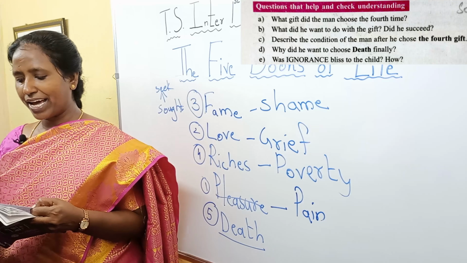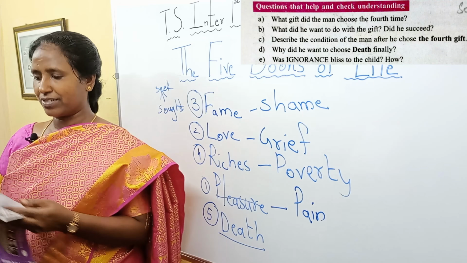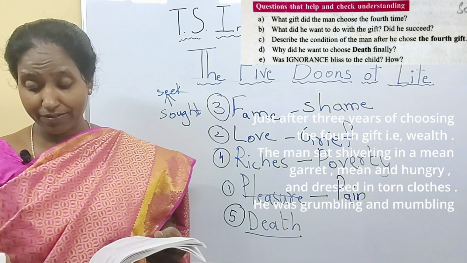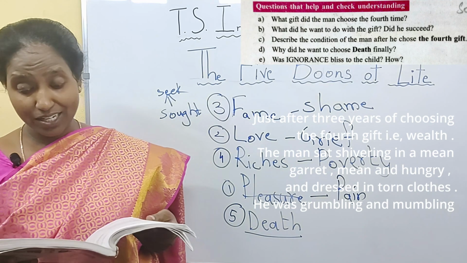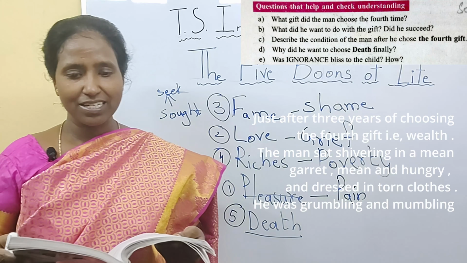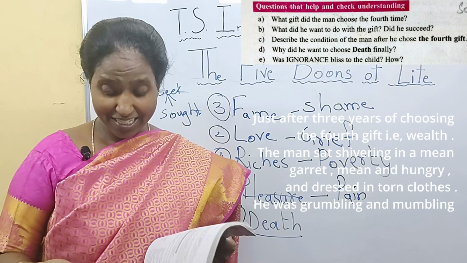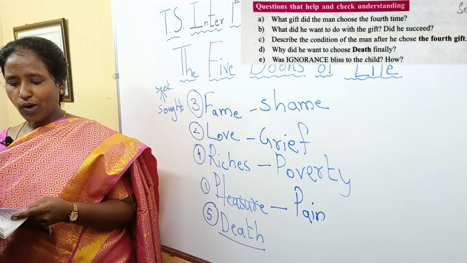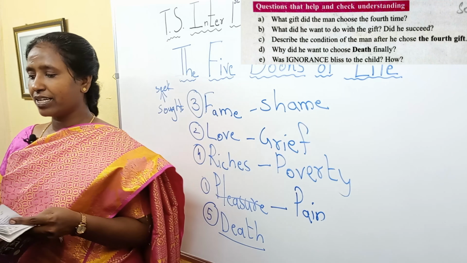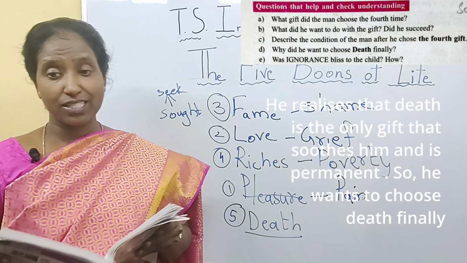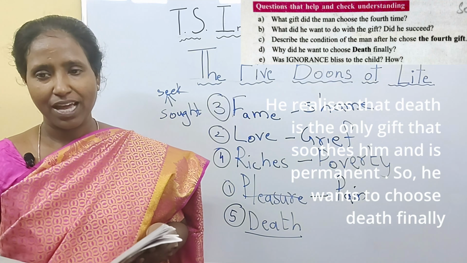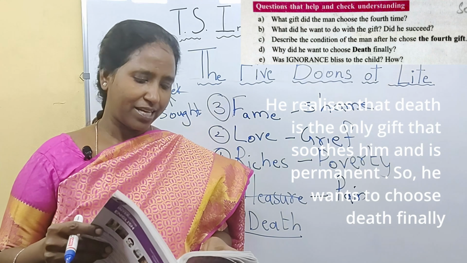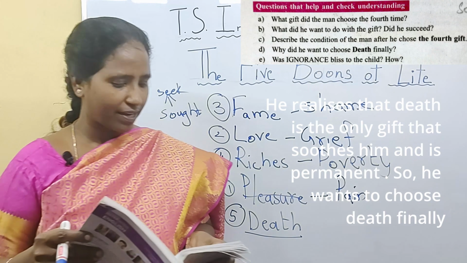Describe the condition of the man after he chose the fourth gift. Just after 3 years of choosing the fourth gift, that is wealth, the man sat shivering in a mean garret, lean and hungry, dressed in torn clothes. He was grumbling and mumbling. Why did he want to choose death finally? He realizes that death is the only gift which suits him and is permanent. So he wants to choose death finally.